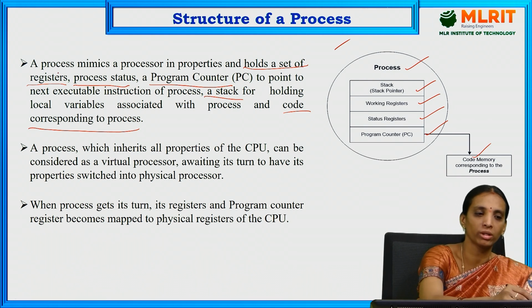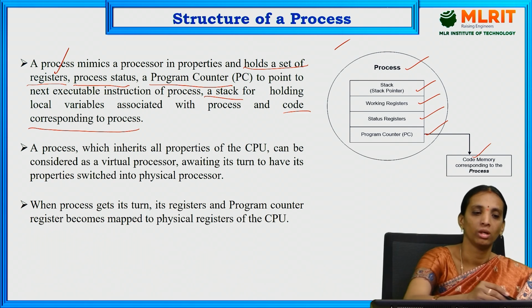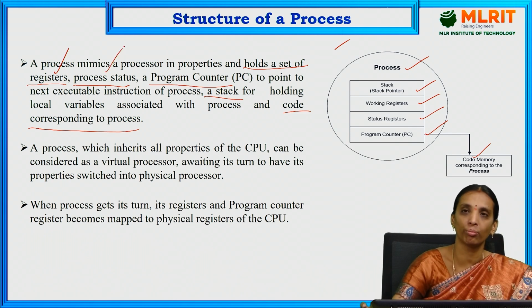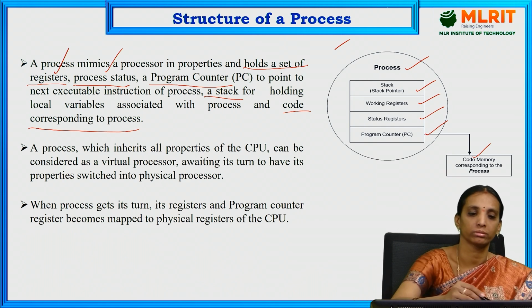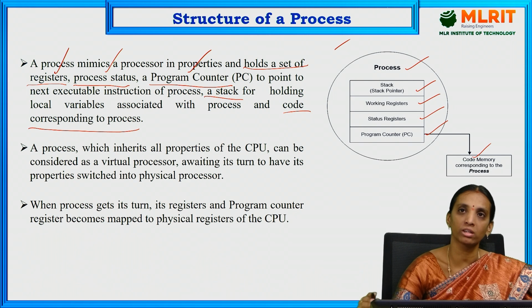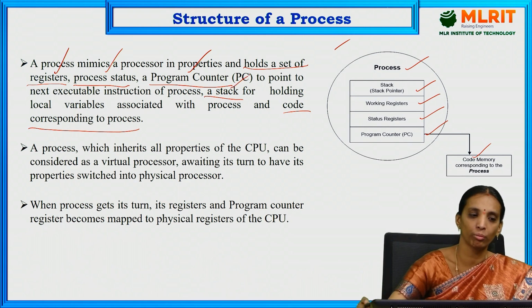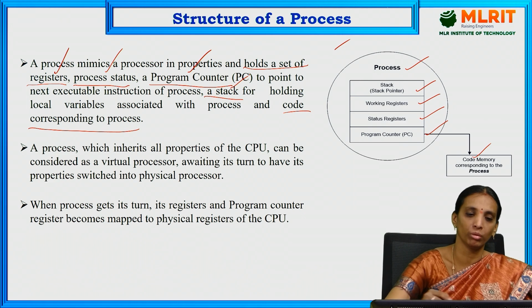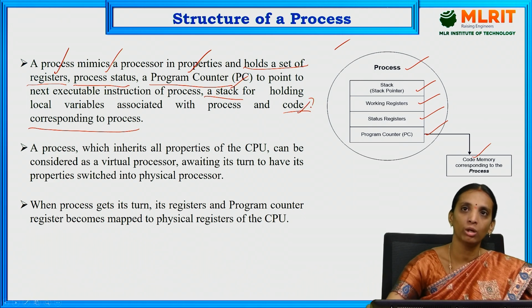The set of registers is used for storing the data taken from the IO devices. The process status register informs the status of the present process. The program counter holds the next instruction in that process to be executed. The stack is used for storing the local variables, and code is nothing but the main program of the process.